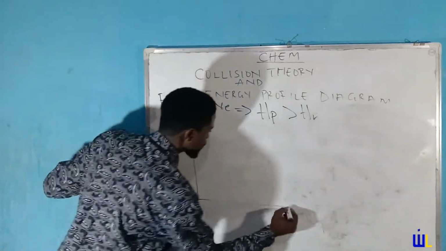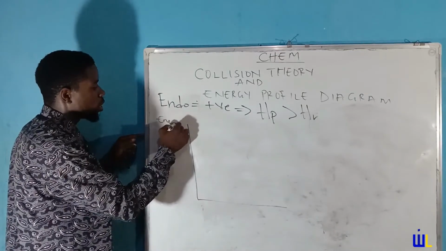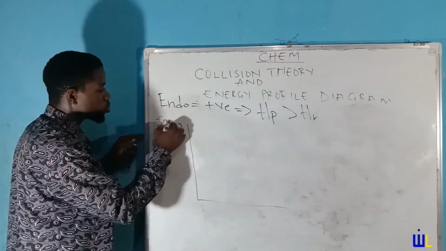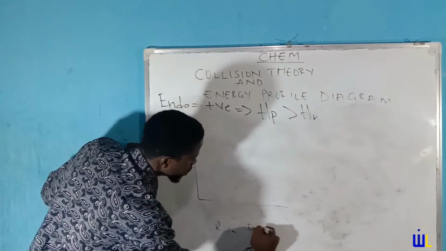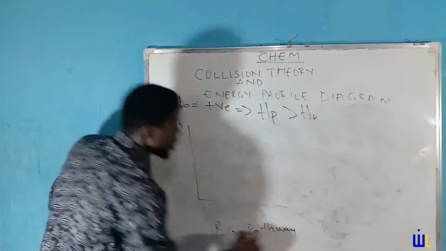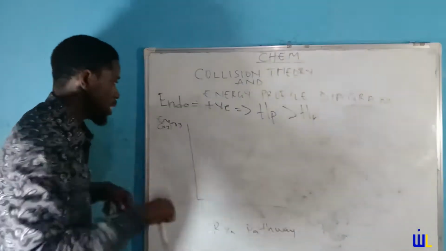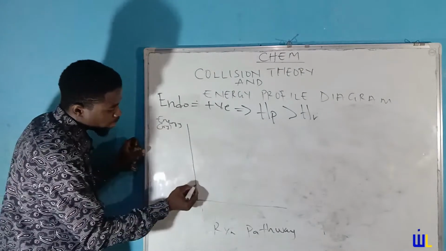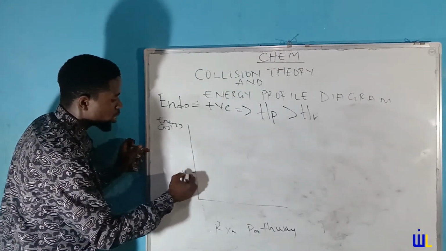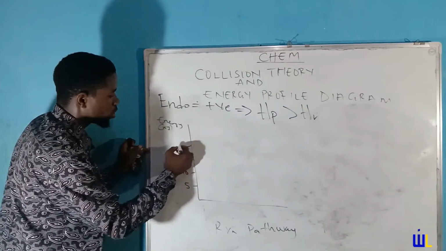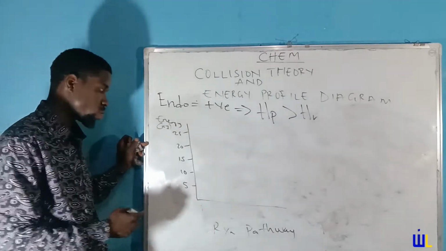So we have a diagram, and in this diagram, we have the energy on the vertical side measured in kilojoules or joules, and then we have a reaction pathway. Now let's get to drawing. Now, every reaction starts with reactants. So before we get to that, I would like to give some values to this so we could get to understand. 5, 10, 15, 20, 25. These are just random values. But let's get to understand this.